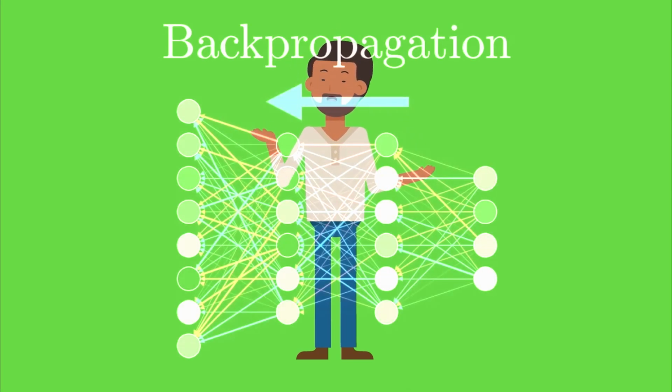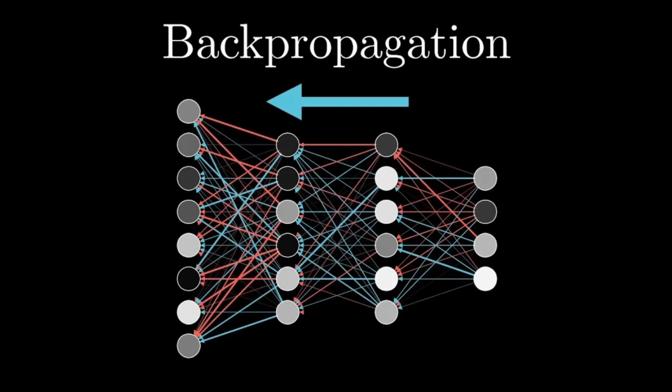So how does it train? Backpropagation. Yeah, data goes forward, error is calculated, then calculus, the chain rule, sends the error signal backward to adjust all the connections, the weights, to minimize that error, using optimization like gradient descent.